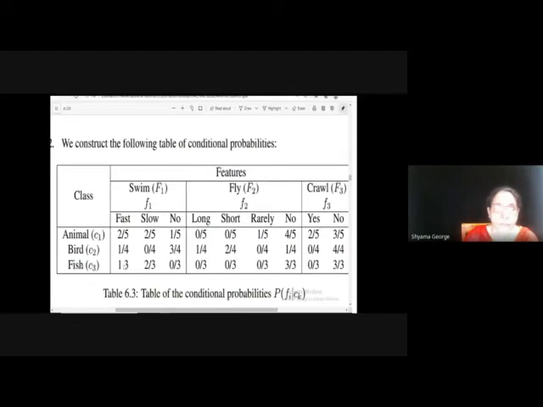And for the class fish, we can easily get the conditional probability table by dividing each value in the frequency table by 3. 3 is the total number of objects with the class label fish. So 1 by 3, 2 by 3, 0 by 3, 0 by 3, 0 by 3, and so on. So we got the table of conditional probabilities.